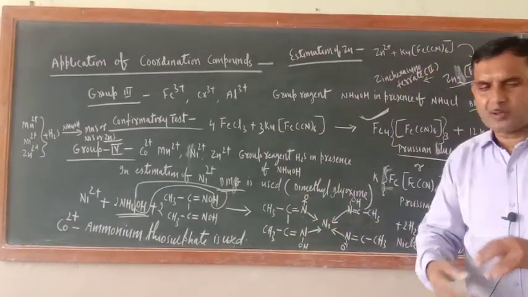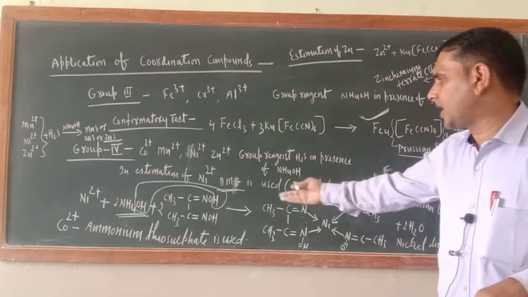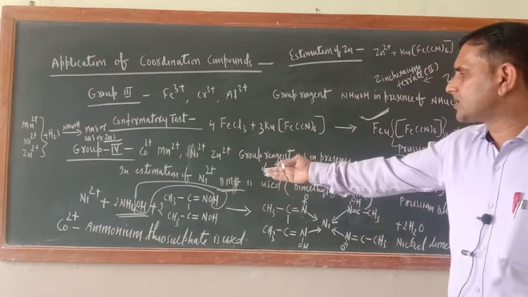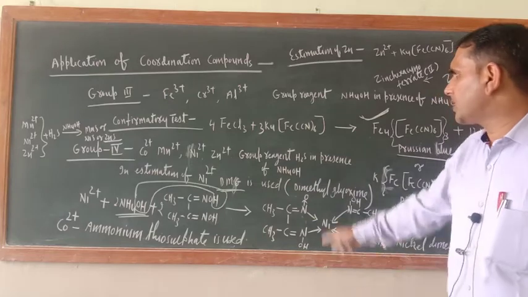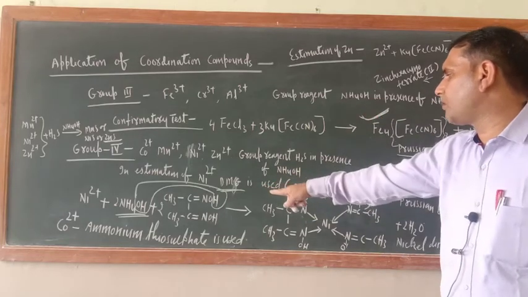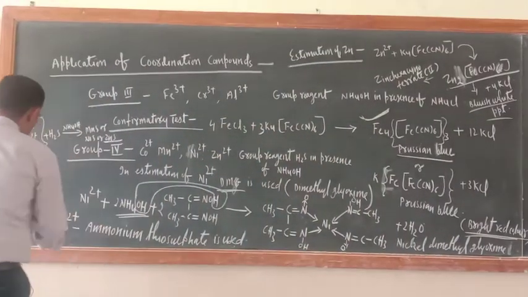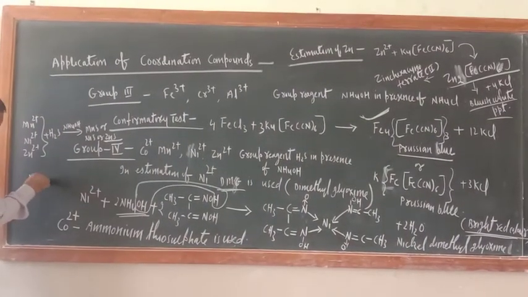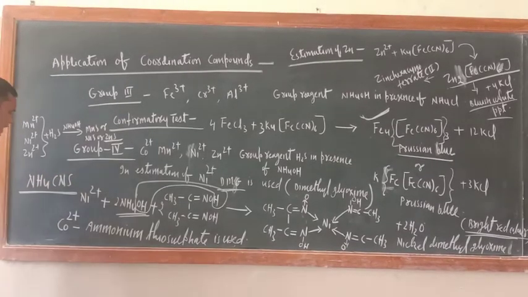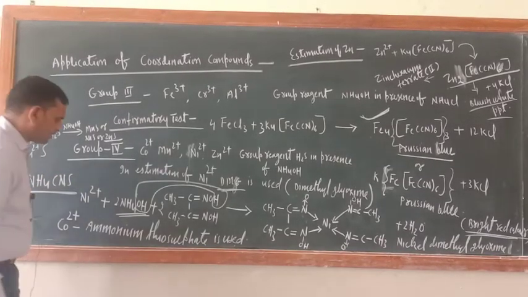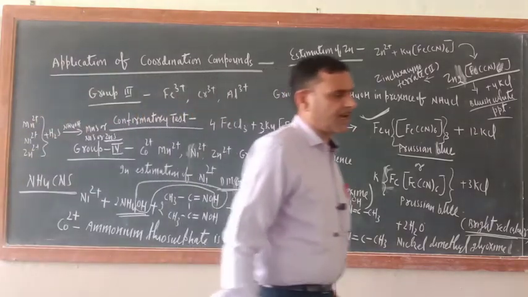Okay, in this way the application of coordination compounds is completed. As far as cobalt analysis is concerned, in the same way Co2+ can also be analyzed. Here, instead of K4[Fe(CN)6], ammonium thiocyanate is used.